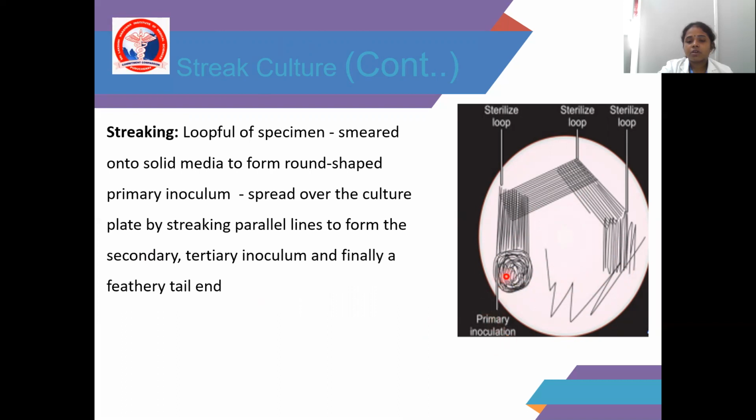Here, after the mother inoculum or primary inoculum, loop sterilization should be done. Later, the secondary inoculum should be done. Then loop sterilization again for getting isolated colonies. Then the tertiary inoculum, then loop sterilization, and finally a feathery tail end.